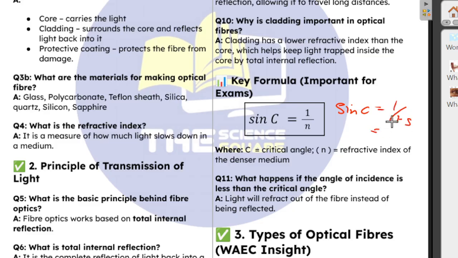So 1 over 1.5 is the same thing as 2 over 3. After evaluating 2 over 3, you should get 0.6667. Then you take sine inverse of 0.667. That will give you the value of what? The value of the critical angle.